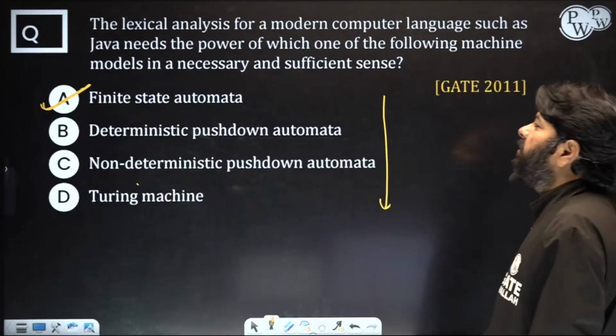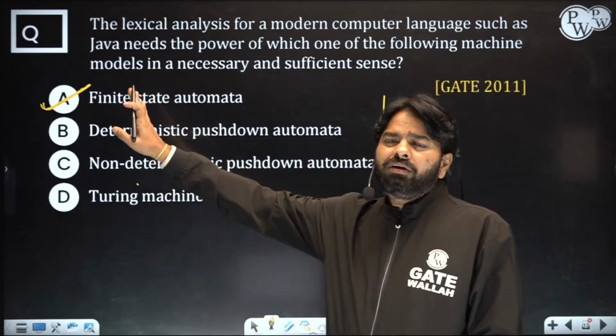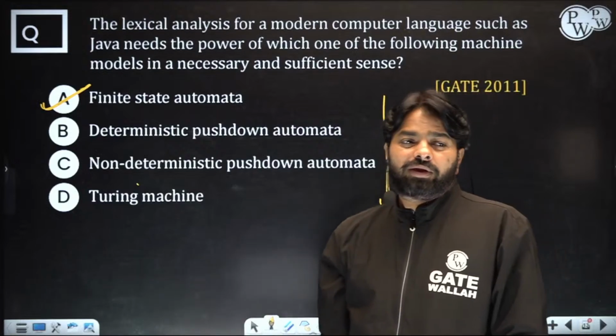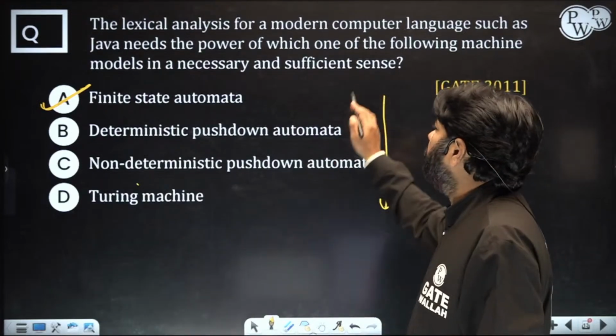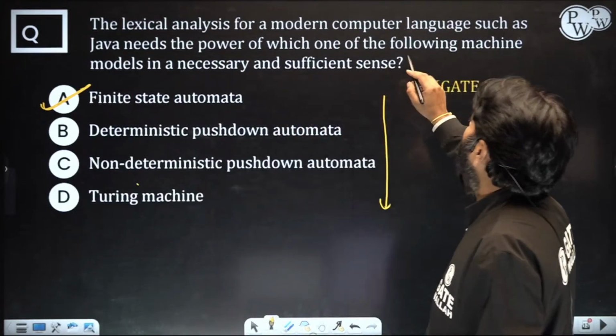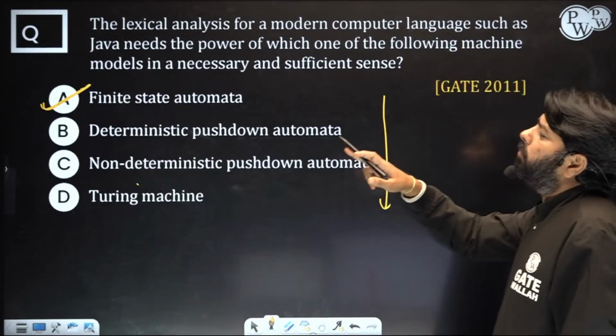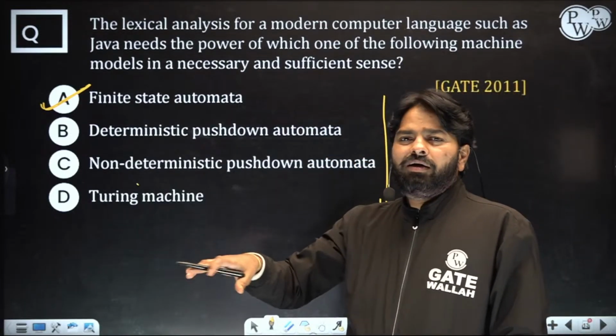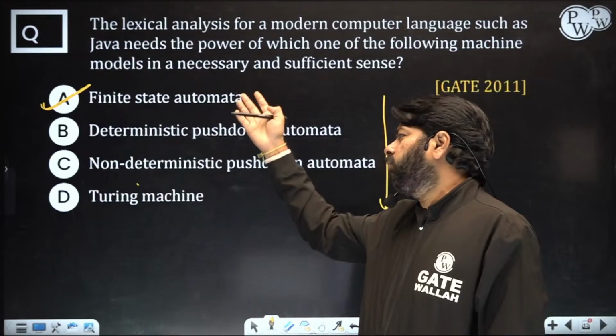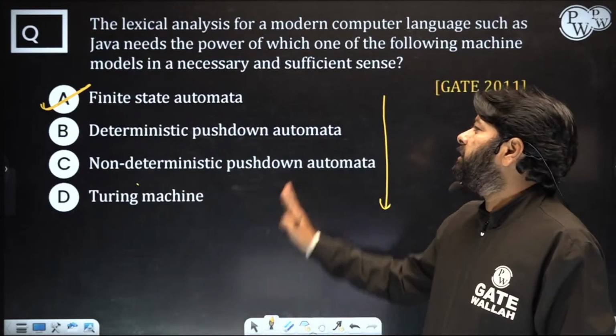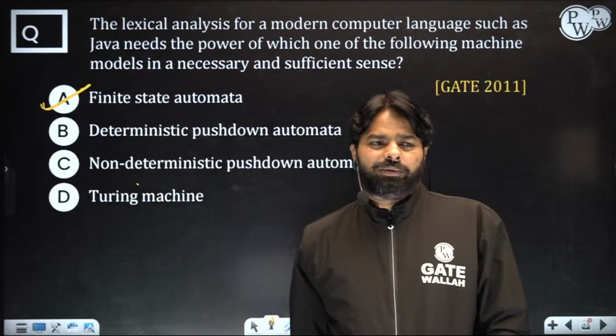But if you don't have this necessary and sufficient wording, then you can choose all the four. All the four can do it indirectly. In the future, if they simply say which one of the following machine models, and they stop there, then you choose all the four. But this time, with necessary and sufficient, you can go for finite automata.